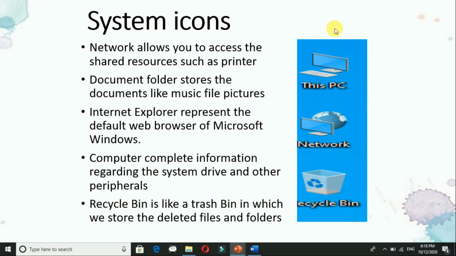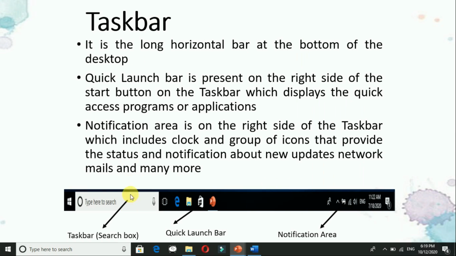This PC, everyone knows that is related to the computer. तो computer में जो भी drives हैं that all you can access over here with the help of this PC. Network, to see the network, right, which will allow access to many things like the hardware devices. I told you in the network only कि वो बहुत easy हो जाता है network से कि हम लोग एक ही प्रिंटर यूज कर रहे हैं, but you can take the printout from anywhere if it is in the network. Then recycle bin, everyone knows it is used as a trash bin, right? उसे trash भी बोला जाता है to delete the files and folders. आप जो भी फाइल या फोल्डर डिलीट करते हो that you can see in the recycle bin.